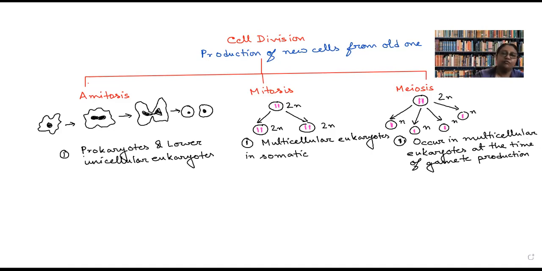Okay, now why is this required? I hope all of you are aware of the fact that gametes produced in our body have a chromosome number half of the chromosome number of our body.